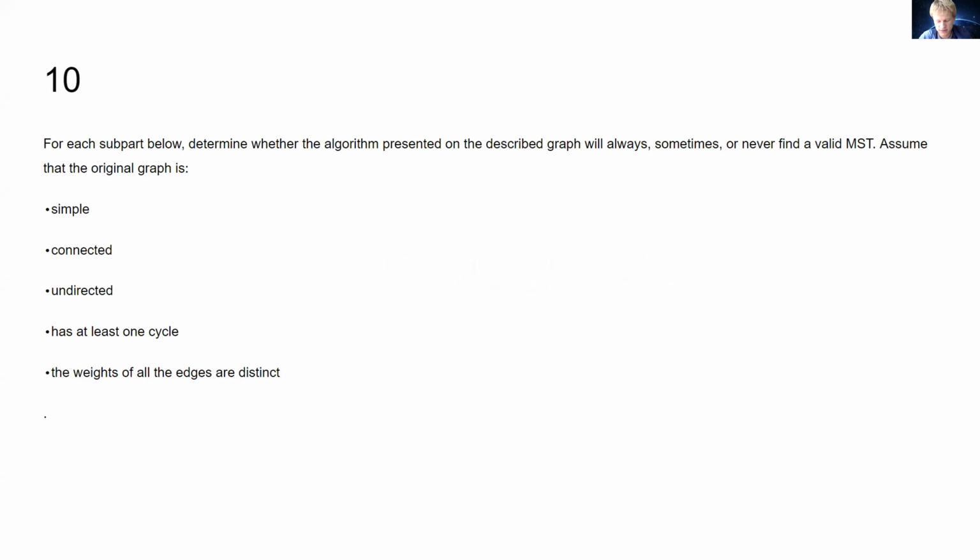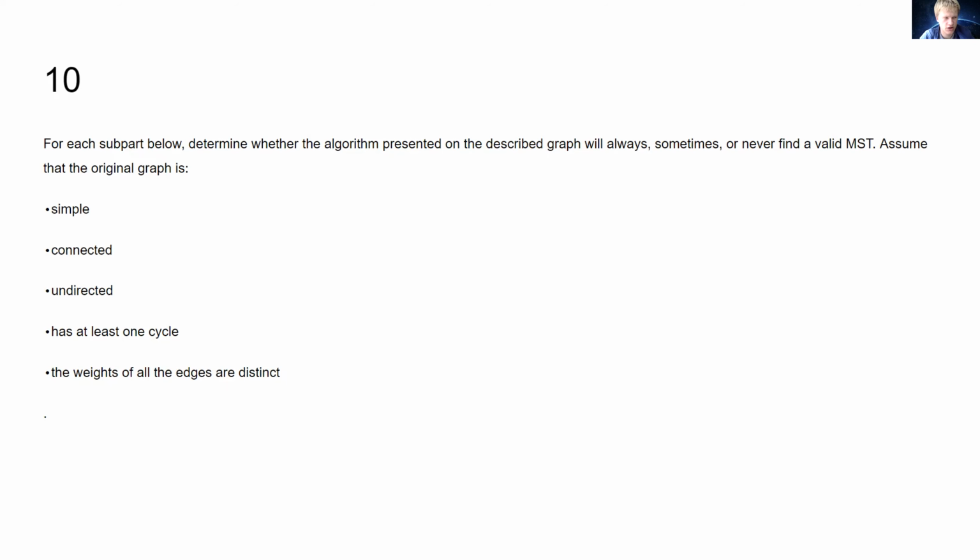And so I want to explain these requirements because maybe they felt a little arbitrary, but they actually all have good reason to be here. Simple is because, well, we don't want to have any self loops. That's a pretty simple explanation. Connected, that means that there actually is some MST, right? Because if it's not connected, then you can't even connect the graph. So there's no MST, and so it's kind of just done, right? It's a silly question to ask.